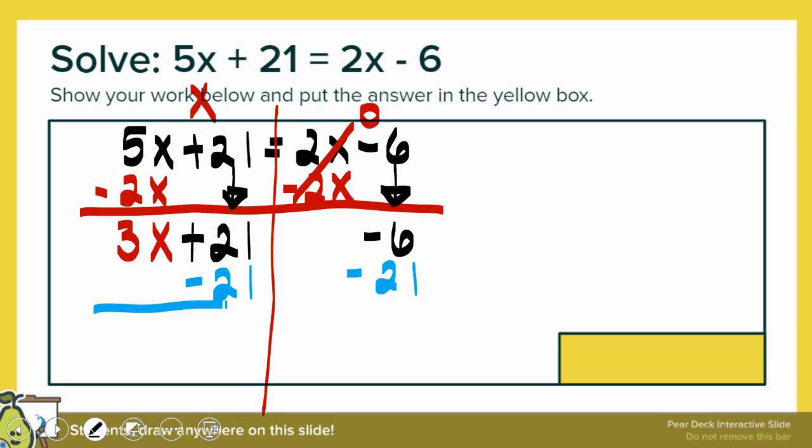All right, so 21 minus 21, you get 0. Negative 6 minus 21. This is the part where you get that calculator. The way that you would type it in the calculator, you can Google calculator or use your phone.